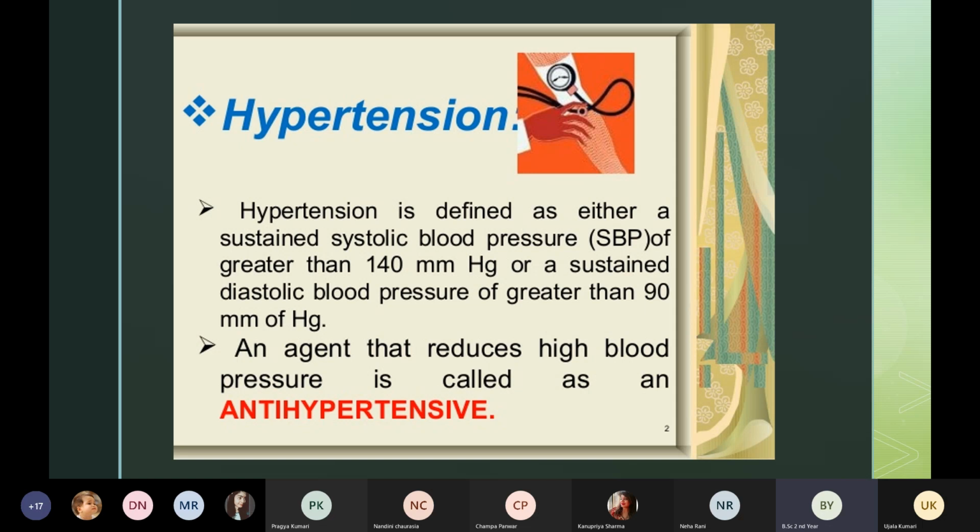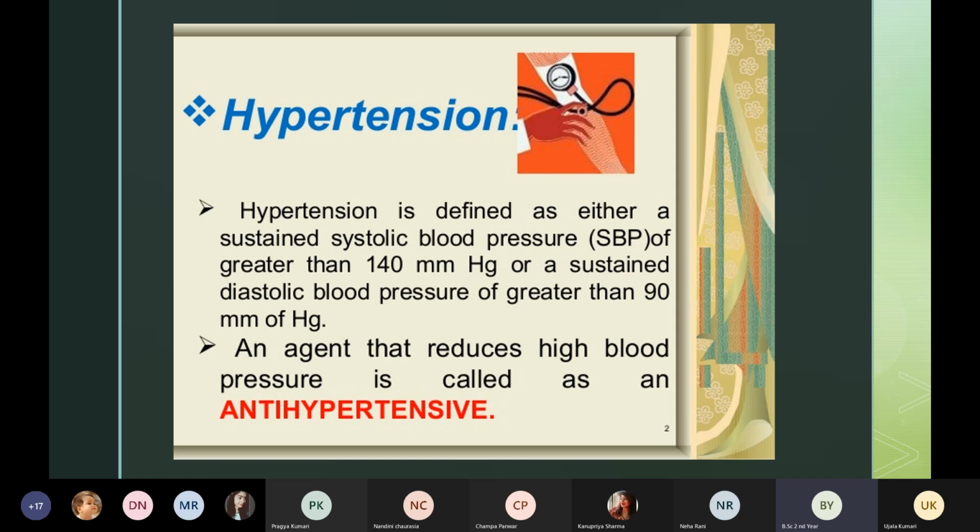Or if the diastolic blood pressure, the lower portion, is greater than 90 mmHg, then we can also consider it as hypertension. You can see the range here. 120 to 140 we consider as mild hypertension, mild cases. And if it is more than 140, then we consider it as hypertension.